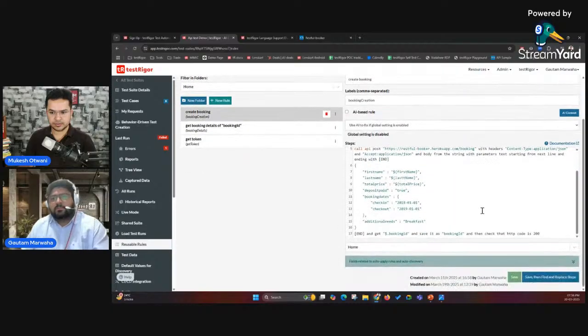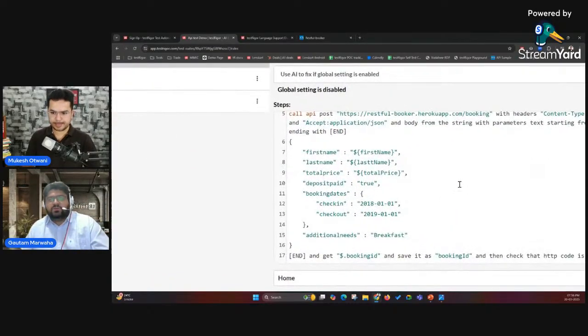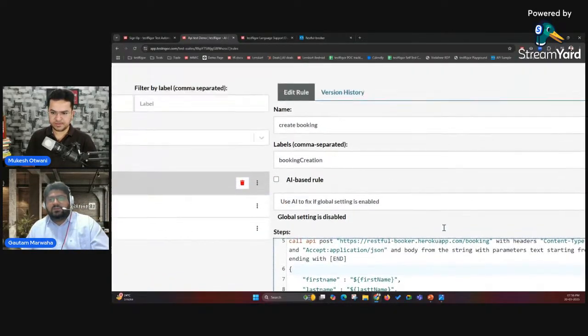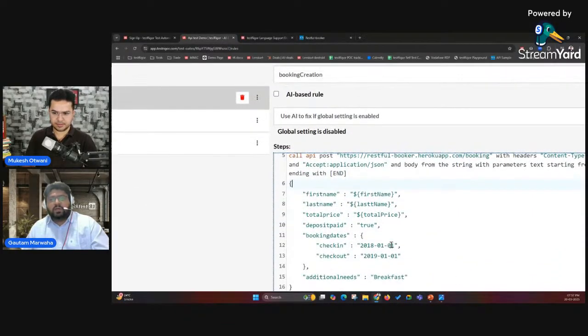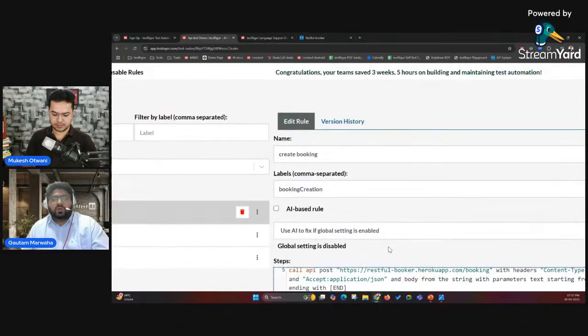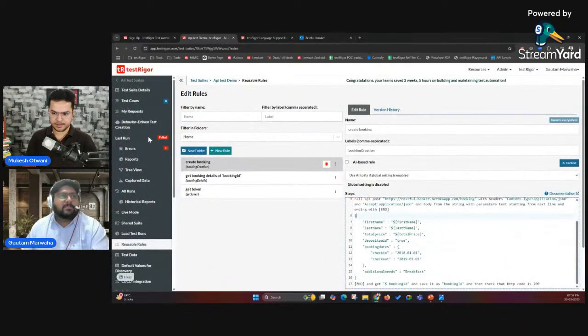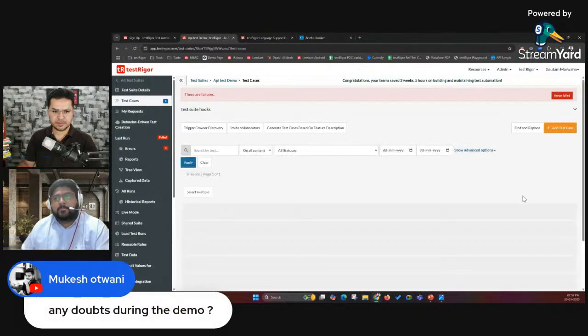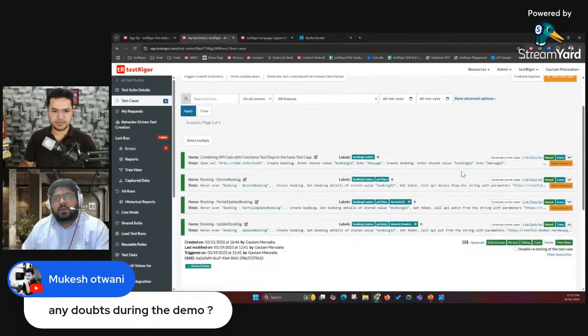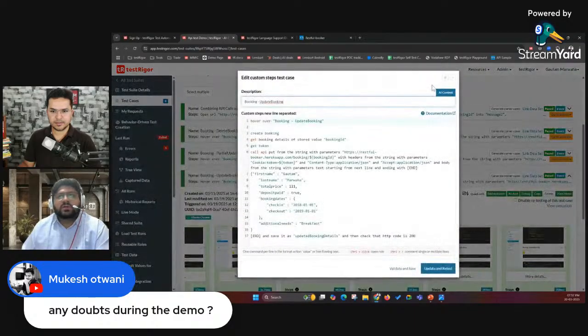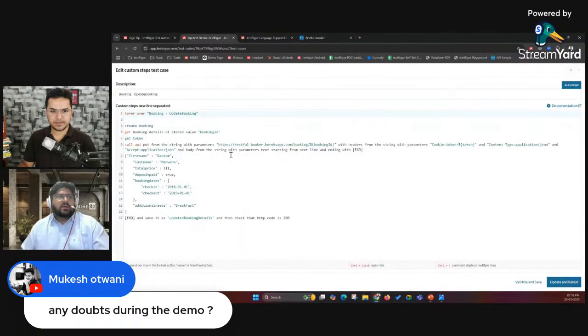As you can see, maybe I'll have to zoom in. The same script is in the rule, so that I can reuse the code again and again in the test cases. So I'll go to the test case again. I'll come here to the update, and here you can see the script.